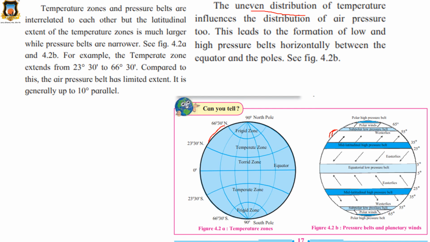This leads to formation of low and high pressure belts horizontally between the equator and poles. See, this is the equator and here are the poles. So here low pressure and high pressure belts are formed.